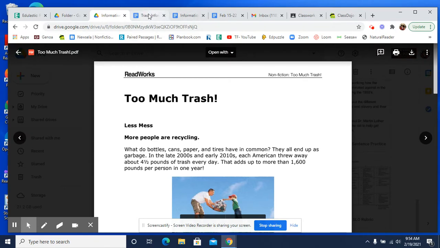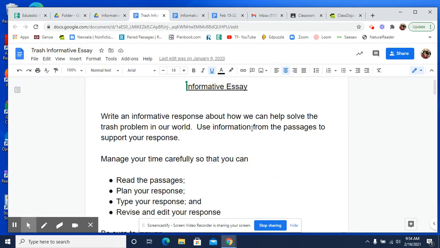And now let's look at the assignment. I put this in the same format that you will receive for the state test so that you're familiar with that. Obviously, different question, different articles, but same format. So it says, write an informative response about how we can help solve the trash problem in our world. Use information from the passages to support your response.